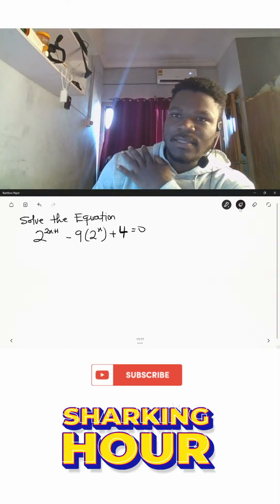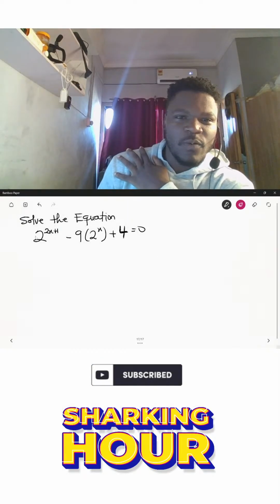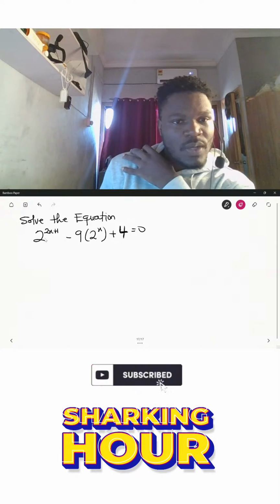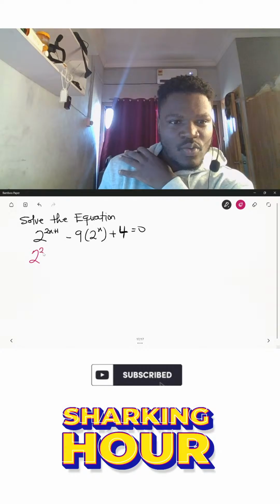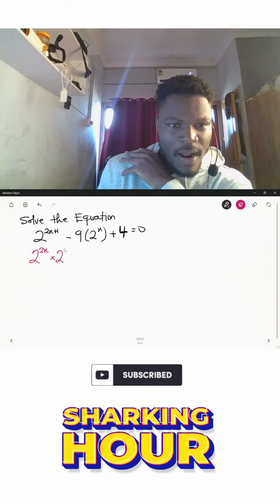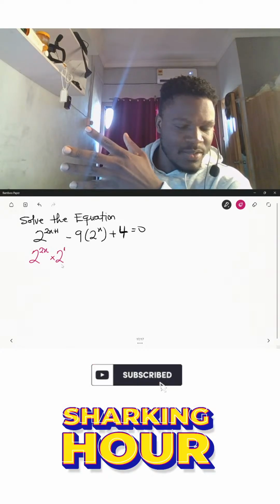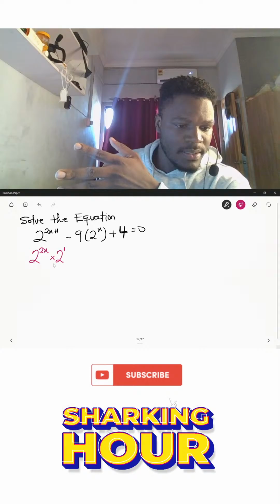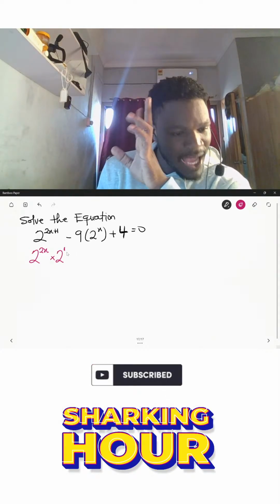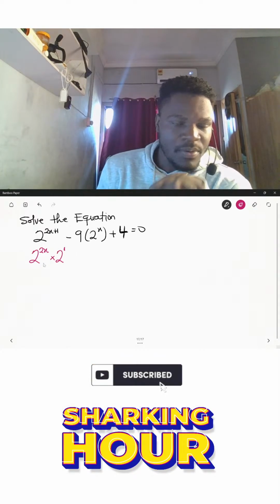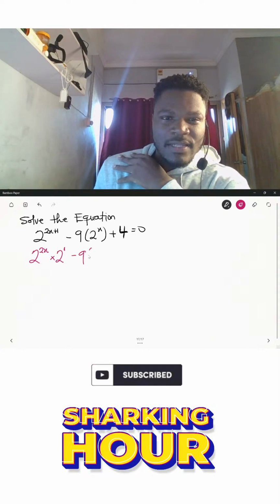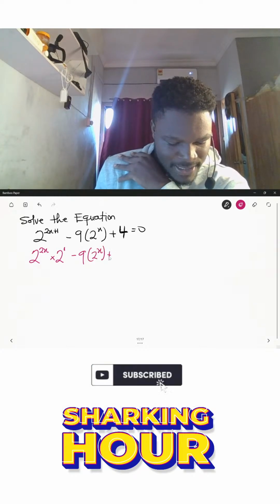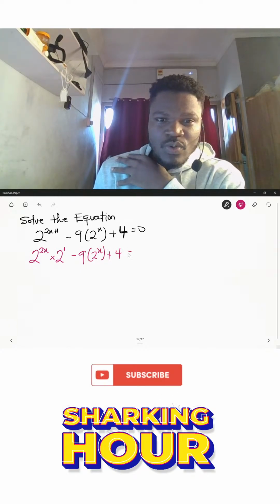Okay, so guys, let's look at it together. So for this particular problem, the first thing we want to do is that we'll rewrite this expression. So we rewrite it as 2 raised to the power 2x, multiplied by just 2, or 2 raised to the power 1. Are you okay? Because in indices, when you have two numbers of the same base and they're multiplying, you can add their power. So this whole expression can be rewritten as this. Then we'll have minus 9 into brackets 2 power x plus 4 over here is equal to 0.